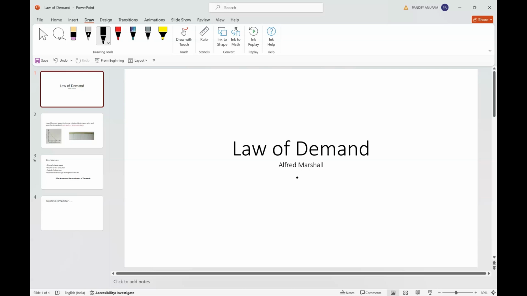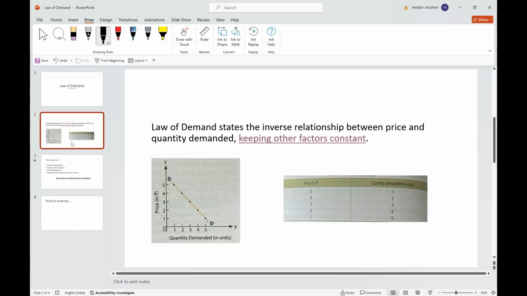...of demand as stated by Alfred Marshall. Law of demand states the inverse relationship between price and quantity demanded, keeping other factors constant. Now we will be studying word by word what these terms, when put together in a definition, mean. So the important terms here are first inverse relationship, price, quantity demanded, and keeping other factors constant.